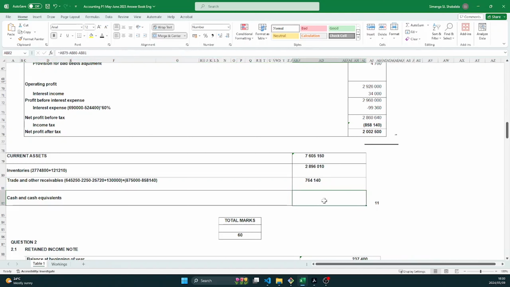And for cash and cash equivalents, we are not given any information. But since we're given the total current assets, it means this cash and cash equivalent will be a balancing figure. So we're just going to take this 7.6 minus inventory minus trade and other receivables. That will give us our cash and cash equivalent. And that's it. That's our 11 marks in the bag. Just like that, we are done with question 1 of paper 1.